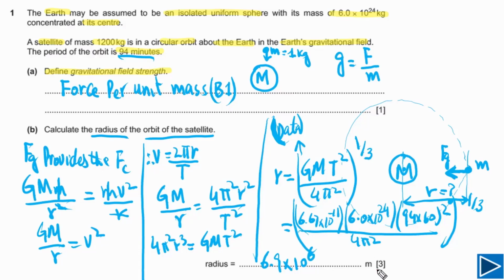This question has 3 marks. Let me explain to you how these marks will be awarded for this question. You will get the first C1 mark if you have equated gravitational force and the centripetal force. And the second C mark you will get if you have substituted the values. And the last mark is the answer mark, and this is for the correct answer. If you got the correct answer, you will get this third mark.